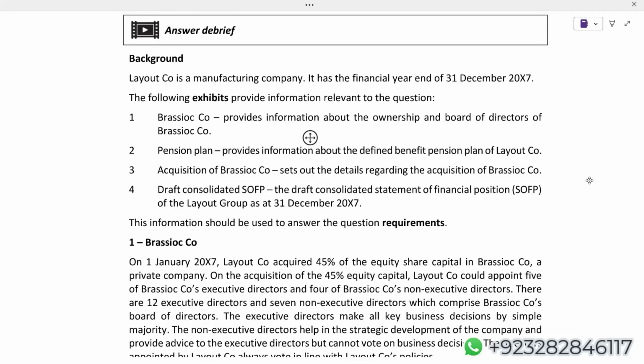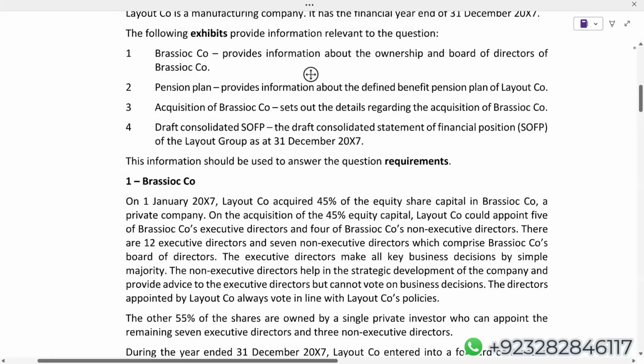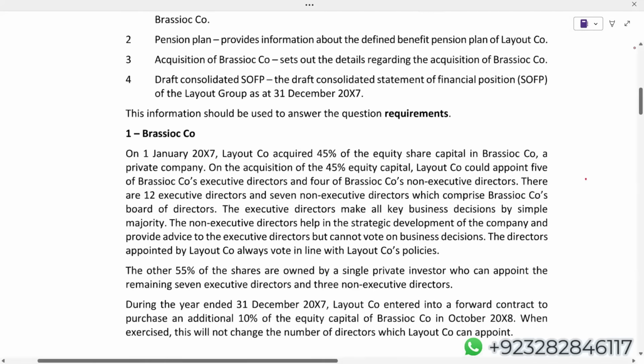How to deal with the pre-populated, let's say SFP and PNL. So this class is going to be extremely important, even for those who will be watching or are watching on recording. So please take this class very seriously. So let's read the requirements.